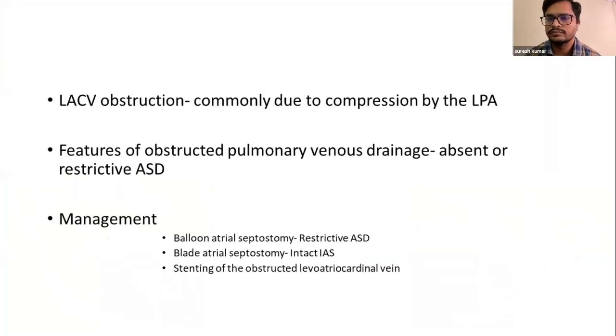Sometimes this levoatriocardinal vein may be associated with an obstruction. It is most commonly due to compression by the left pulmonary artery. In such a situation, if it is associated with an absent or restrictive atrial septal defect, then the patients may present with features of obstructed pulmonary venous drainage. The management options are balloon atrial septostomy if there is a restrictive atrial septal defect, or a blade atrial septostomy if there is an intact atrial septum. Another less risky approach is stenting of the obstructed levoatriocardinal vein to relieve the pulmonary venous obstruction.